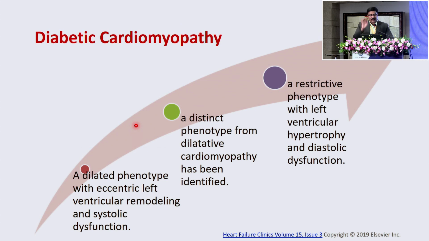Now let's go into the genesis of this. Originally, the diabetic cardiomyopathy was thought of as a dilated phenotype. Dilated heart, LV dysfunction was dilated cardiomyopathy. Now we have evolved into a different subset according to the heart failure clinics. It says it's a restrictive phenotype. The heart functioning is normal. It's just a diastolic dysfunction or a heart failure with preserved ejection fraction.